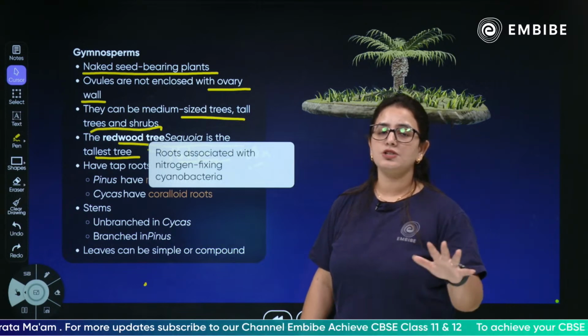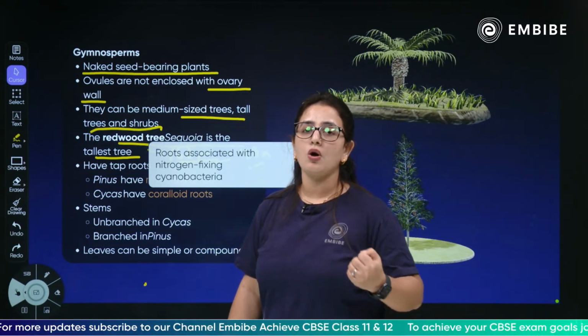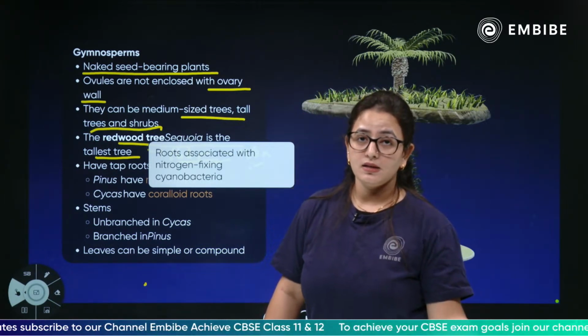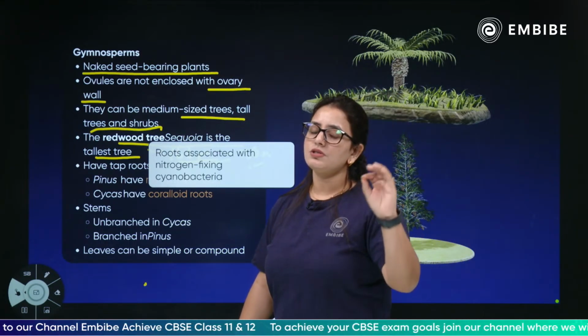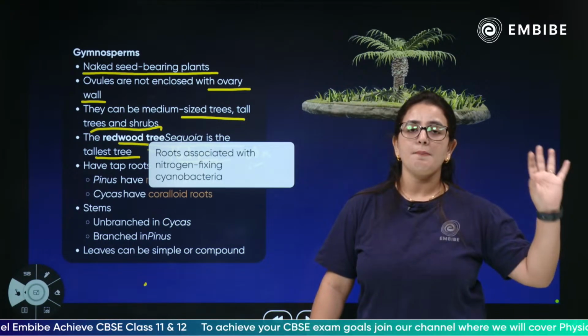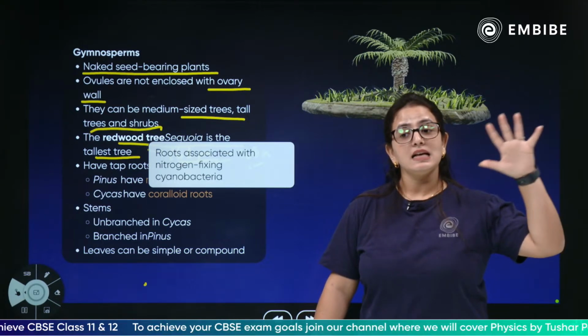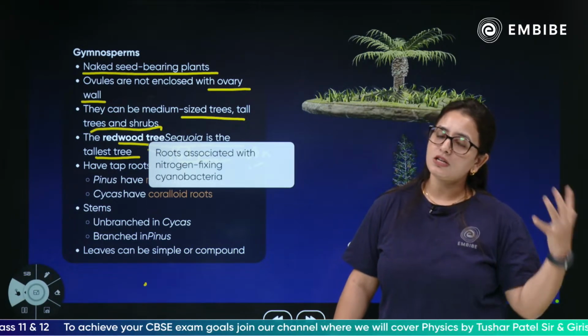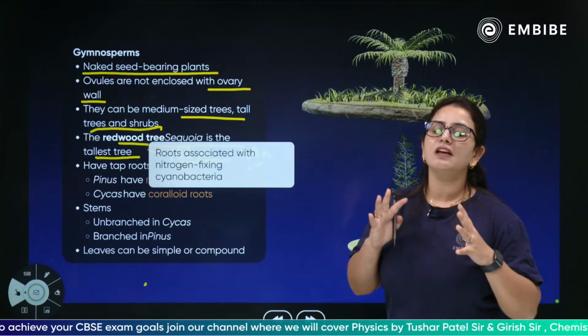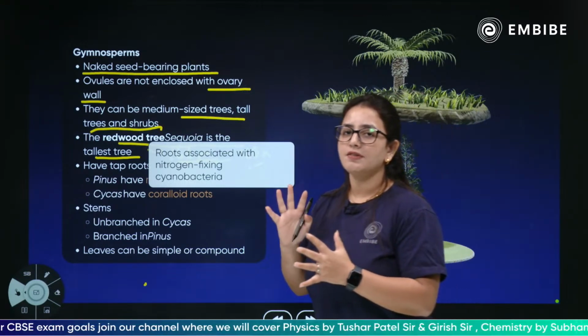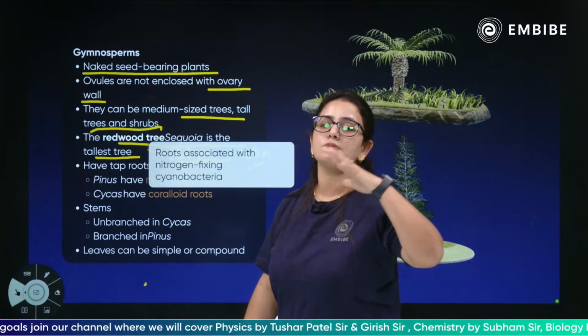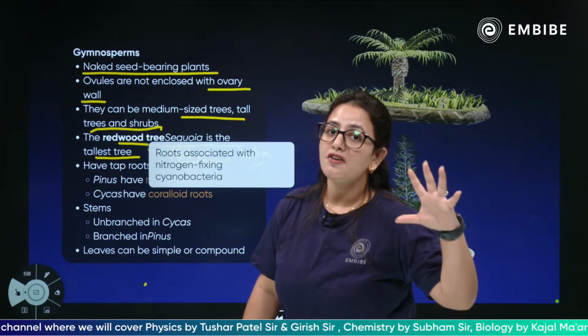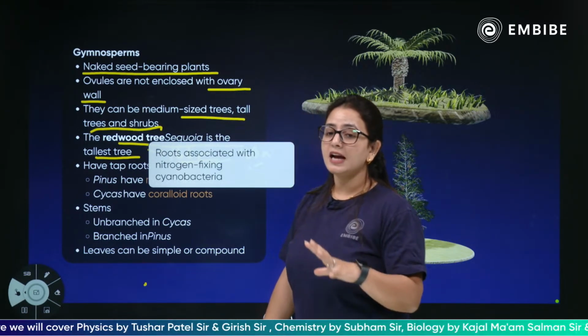Very important, this question comes up a lot of times. What are coralloid roots? Where are they present? The answer for coralloid roots is always Cycas. Pinus, mycorrhizal roots; Cycas, coralloid roots. And what are coralloid roots, children? This is a unique feature of Cycas, a coralloid root, which is basically responsible for nitrogen fixation.